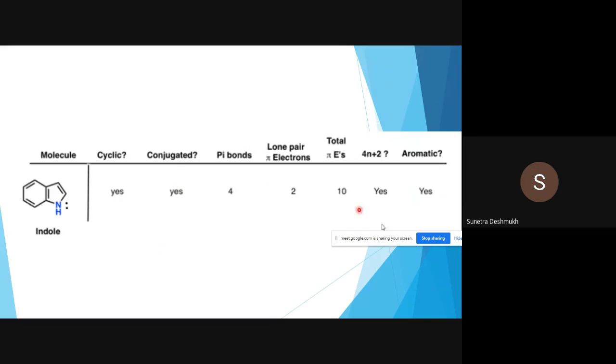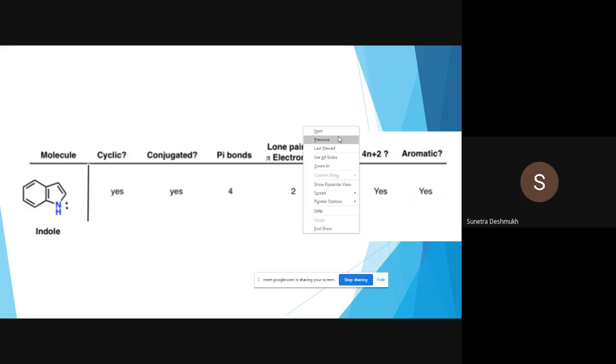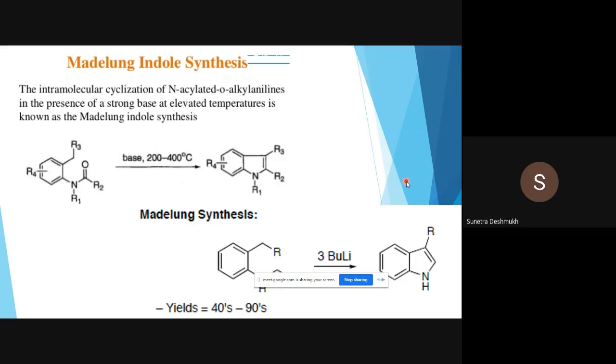Okay, next one, as we know indole is aromatic, so it fulfills all the requirements of aromaticity rules. So first one, cyclic. Is it cyclic? Yes. Conjugated. How many pi bonds are there? Lone pair of pi electrons, total pi electrons. Is it always the 4n plus 2 pi electron rule? And by considering all these points, we can say indole is aromatic. Okay, so now we'll shift to the remaining indole syntheses.